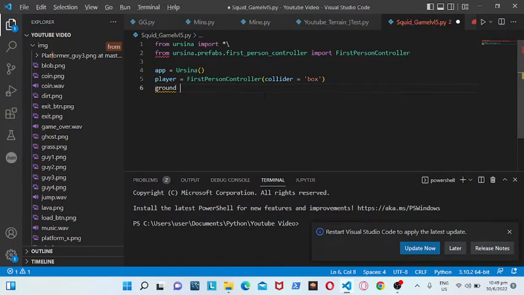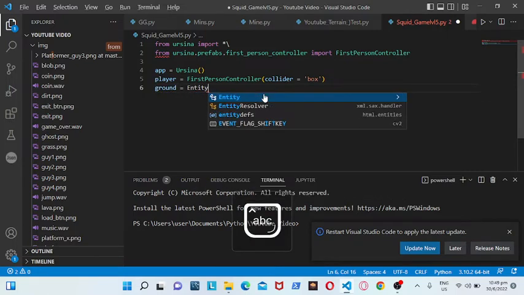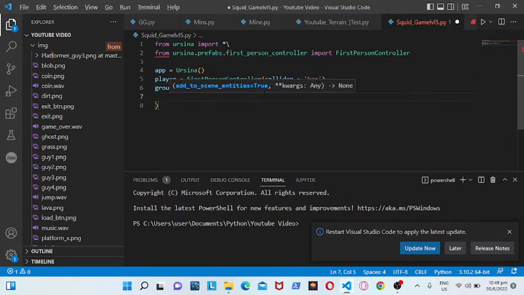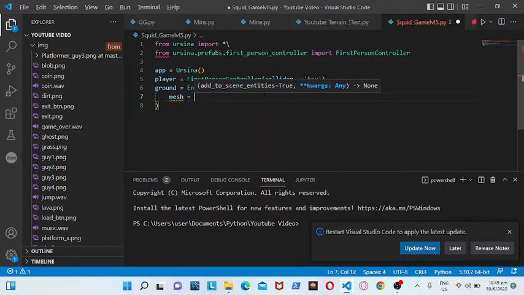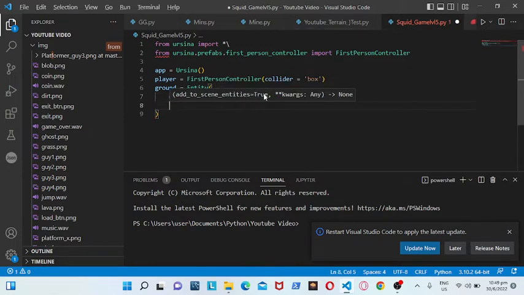Okay, now we need to create a ground. So ground is equal to entity. The mesh is equal to plane, comma.